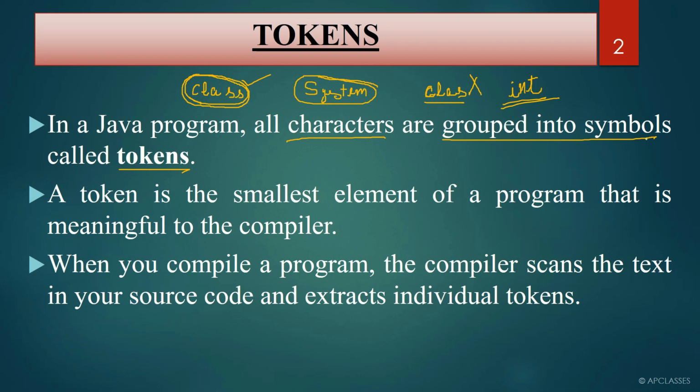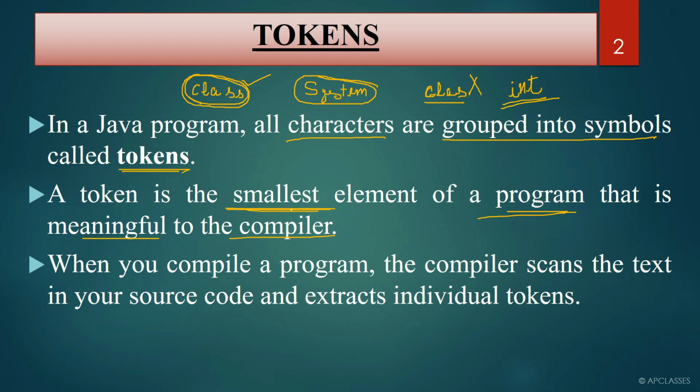So in a Java program, all characters are grouped into symbols called tokens. A token is the smallest element of a program. Remember, it is the smallest element of a program that is meaningful to the compiler. There is nothing smaller than a token. So it is the smallest element of a program, or you can say it is the building block of a program.